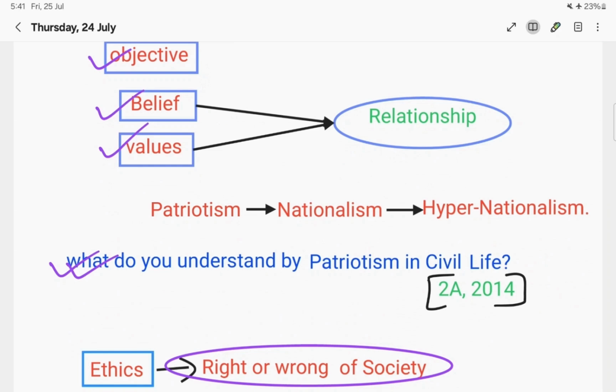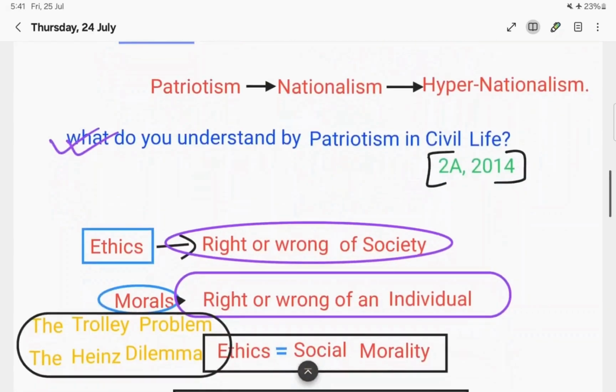Now I went to the definition of ethics. What does the term ethics mean?